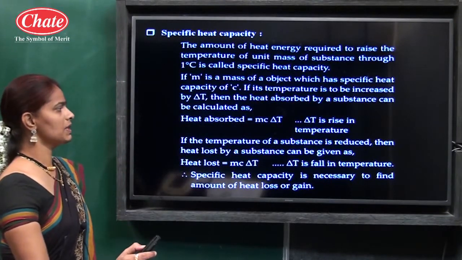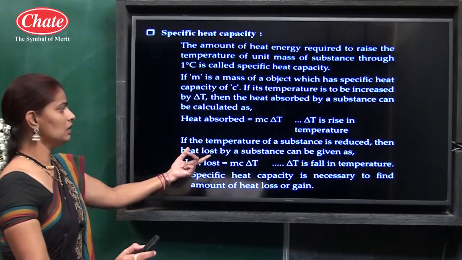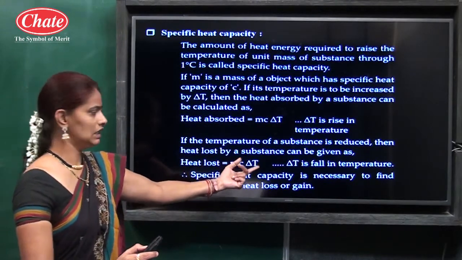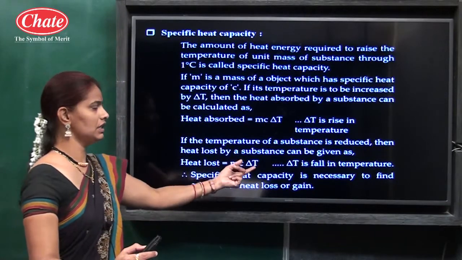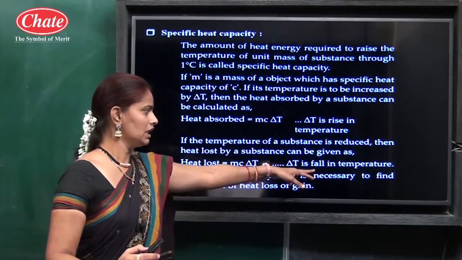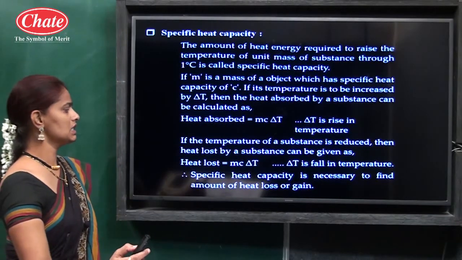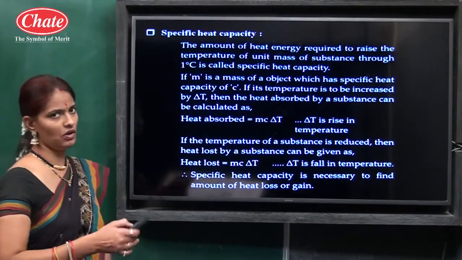If the temperature of a substance is reduced, then the heat lost by the substance is given as heat lost equals mc delta T. Delta T here, since it is heat loss, means decrease or fall in temperature. So specific heat capacity is necessary to find the amount of heat loss or gain.